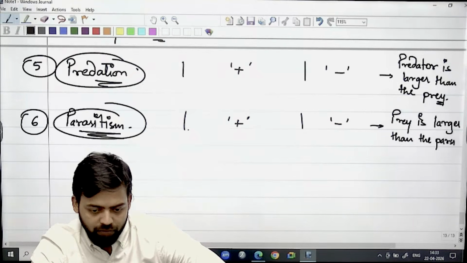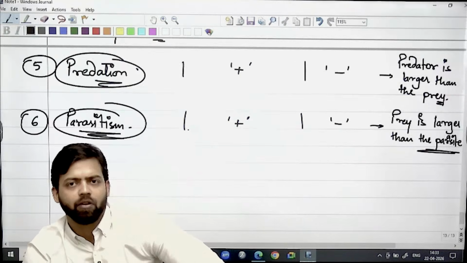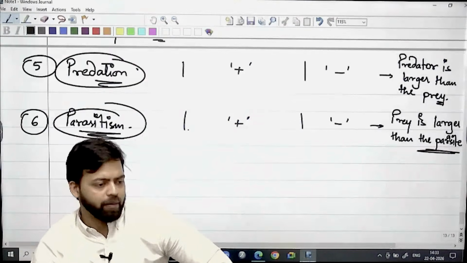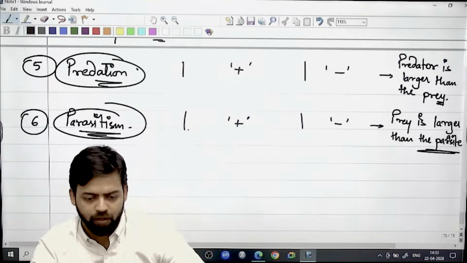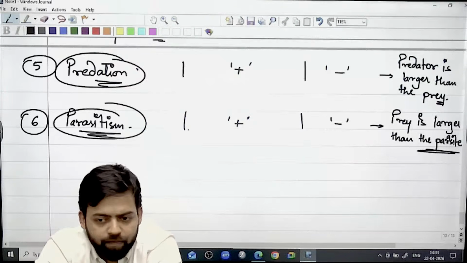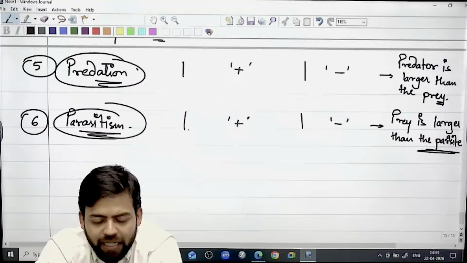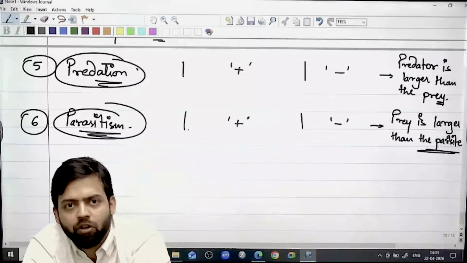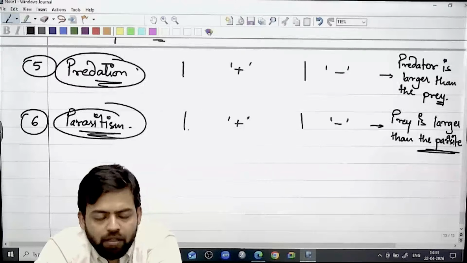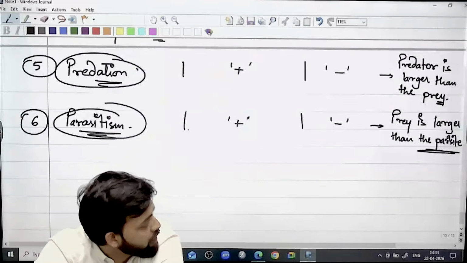The organism which is getting negatively impacted is larger. Okay, so there can be multiple examples. There can be examples of ticks. There can be the example of, let's say, tapeworm, right? That can also be an example, which sucks on the blood. There can be the example of leeches, right? These are the examples of parasites.